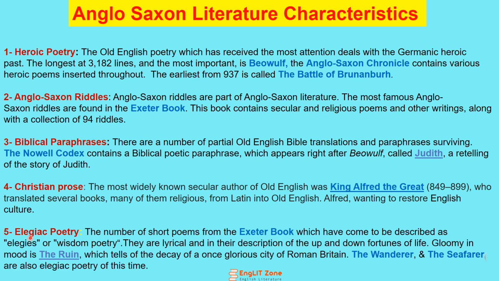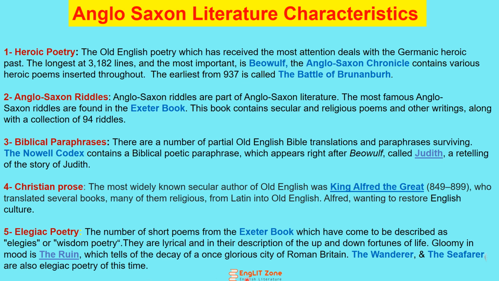And next is elegiac poetry. Some short poems from the Exeter Book are known as elegy or wisdom poetry. This book has some elegiac poetry, which are short poems, and also The Ruin. The Ruin was a poem in which the gloomy mood of the time told a story of decay of a once glorious city of Roman Britain. The Wanderer and The Seafarer were also elegiac poetry of that time.